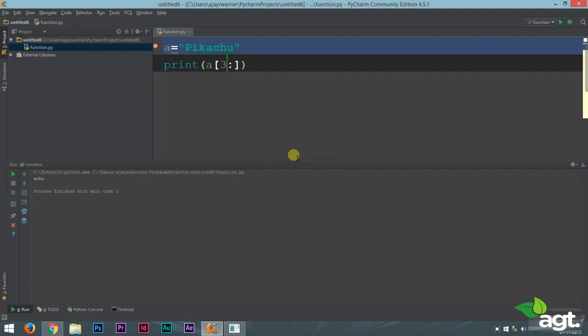So from the third letter to the end of the string. And by third letter, you must always remember that the counting is starting from 0. I say that again and again so that you don't forget and end up counting from 1 and messing up your program. So this is all about slicing of strings.